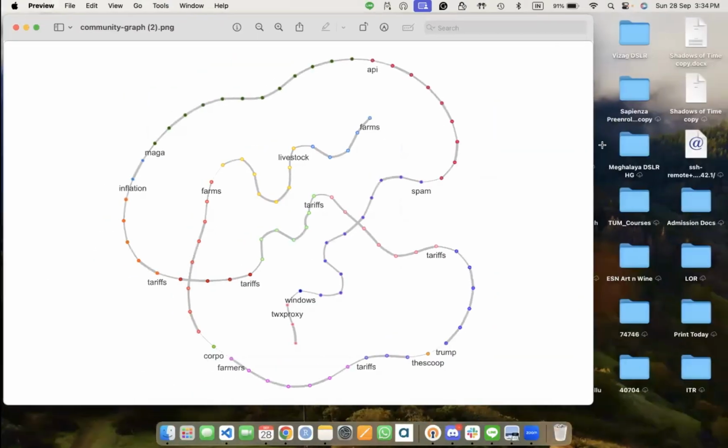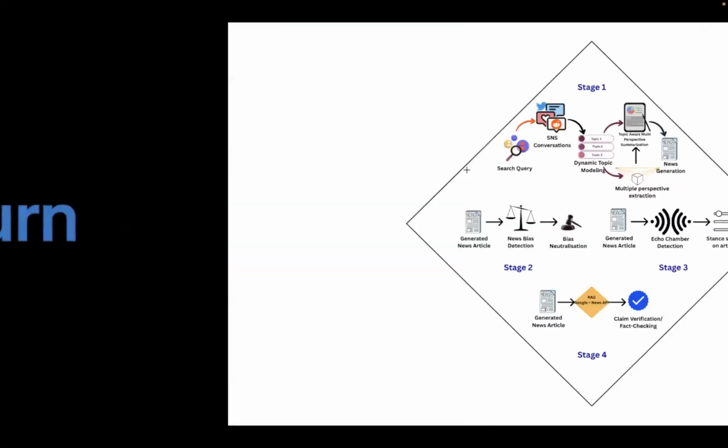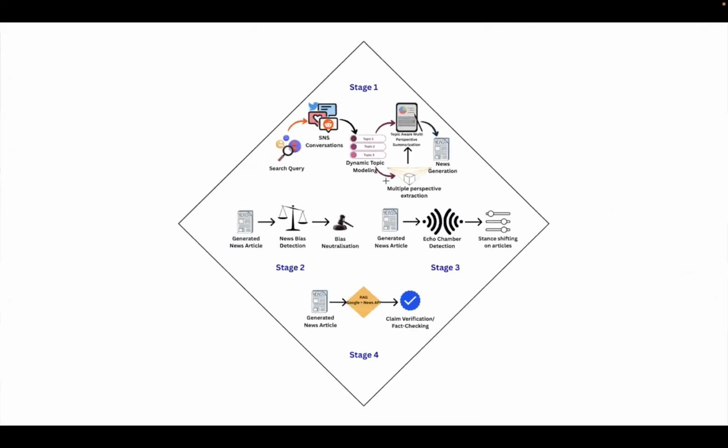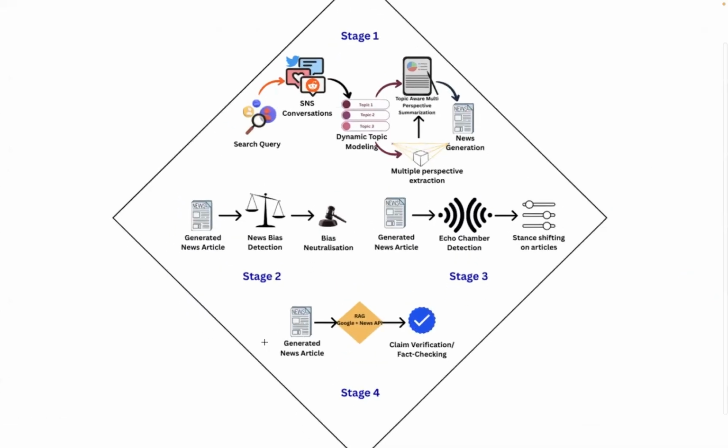So what we have discussed till now is stages 1, 2, 3, and 4, where we have generated news with perspectives and a summary based on all the perspectives, all enriched in the news. Then we have done bias detection, followed by neutralization of it. So not only detection, but how to deal with biased sentences. Then we have addressed the problem of possible echo chambers in social network conversations, and also stance shifting, giving freedom to the users to generate news of their kind.